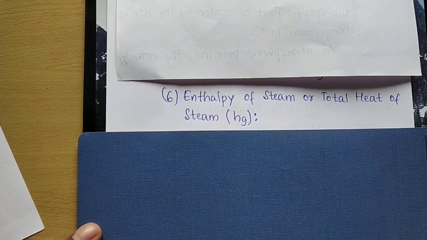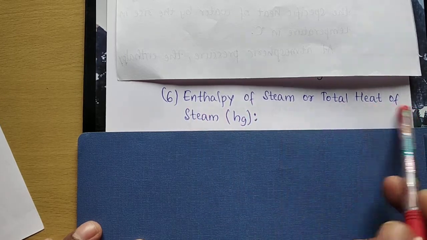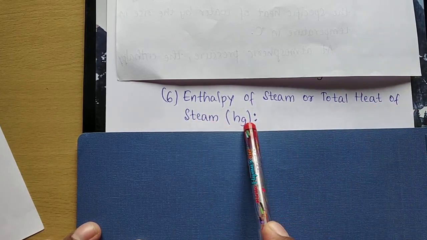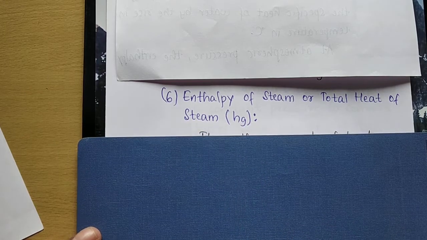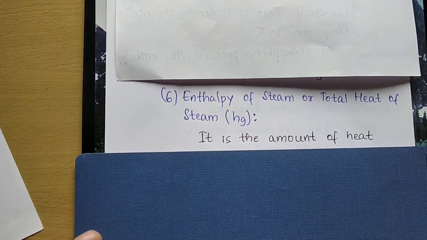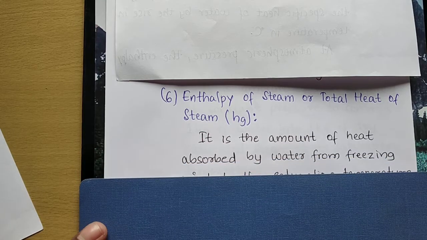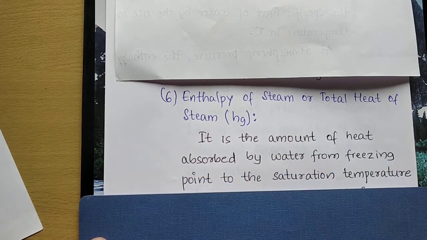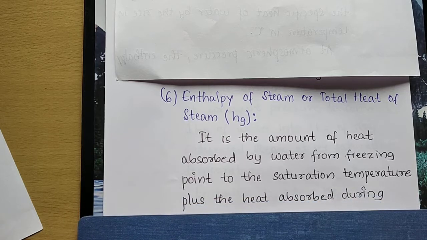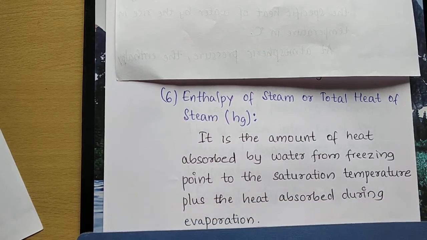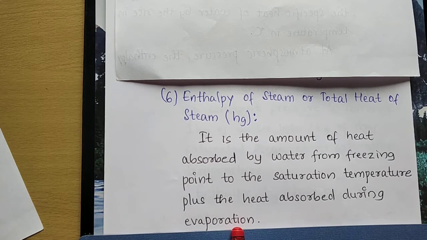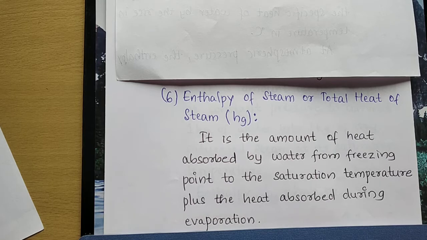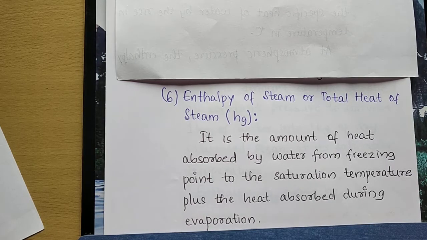Then the next term is enthalpy of steam or total heat of steam, that is Hg. I can define it as the amount of heat absorbed by water from freezing point to saturation temperature plus the heat absorbed during evaporation. That is the amount of heat required to convert 1 kg of water from 0 degree centigrade to 1 kg of dry saturated steam at saturation temperature.